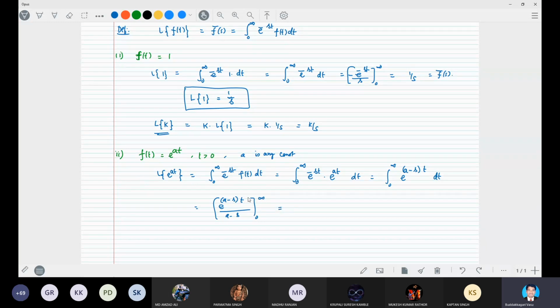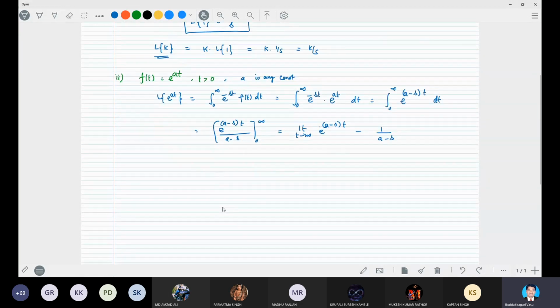That is equal to the upper limit value, that means the limit as t tends to infinity of e power a minus s into t, minus the value at t equal to 0, all over a minus s, right? Because it is of exponential order, this value will go to 0.